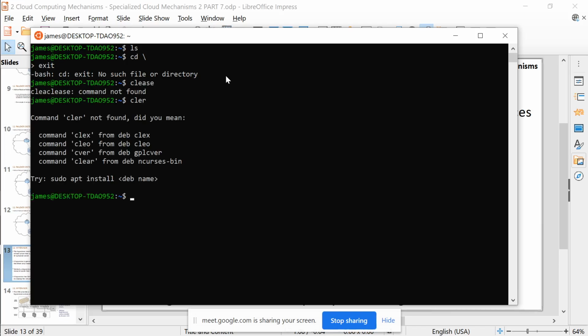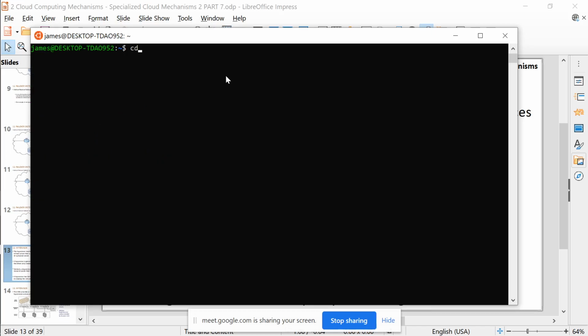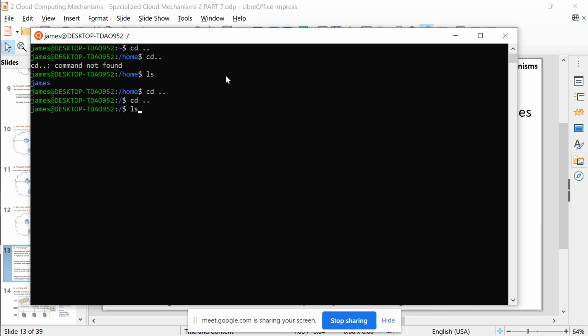Clear. cd dot dot, cd dot dot. So I'm going one folder back, right? ls, cd dot dot, cd dot dot, ls. Okay, you see all the folders are there just like you have in Unix or Ubuntu.